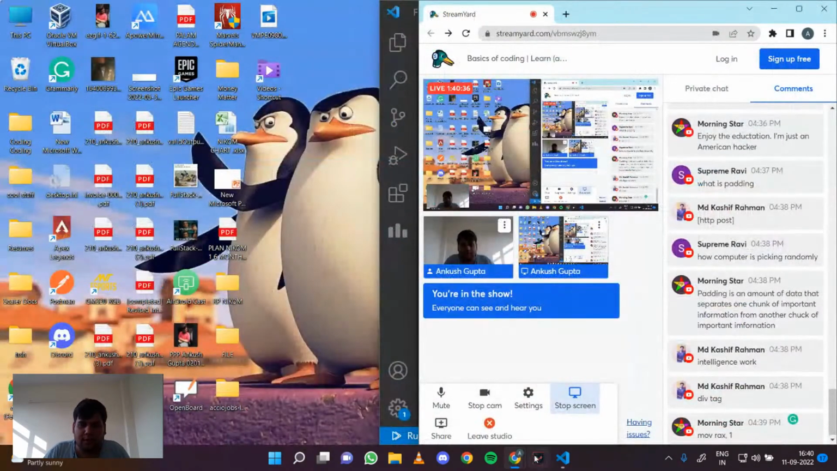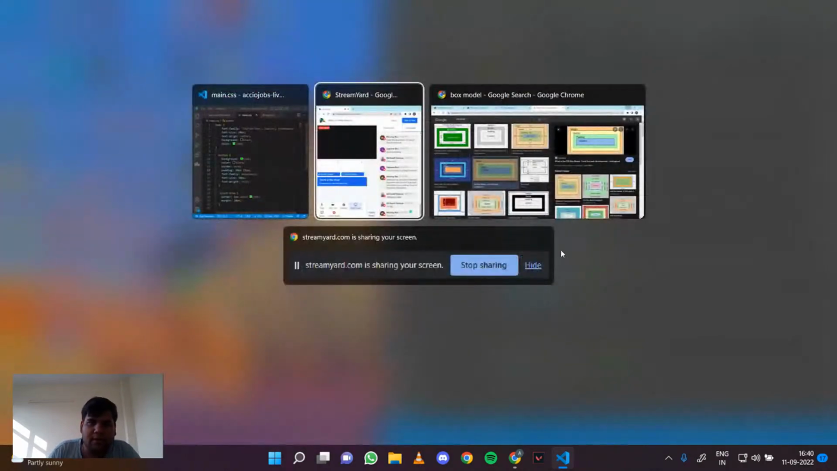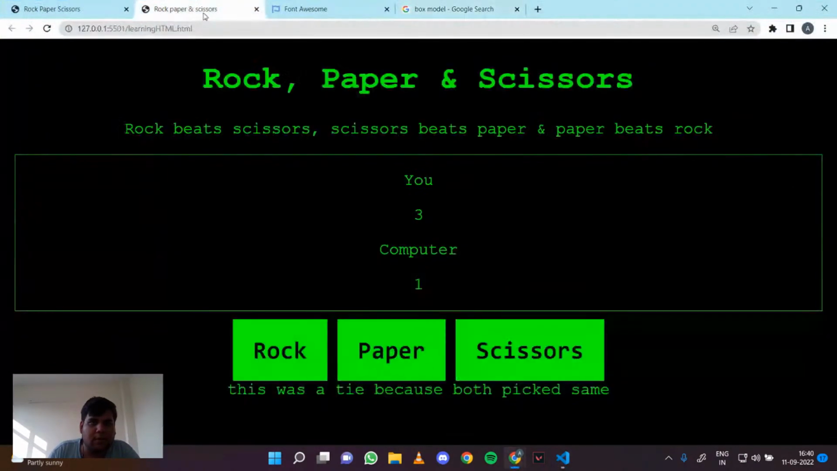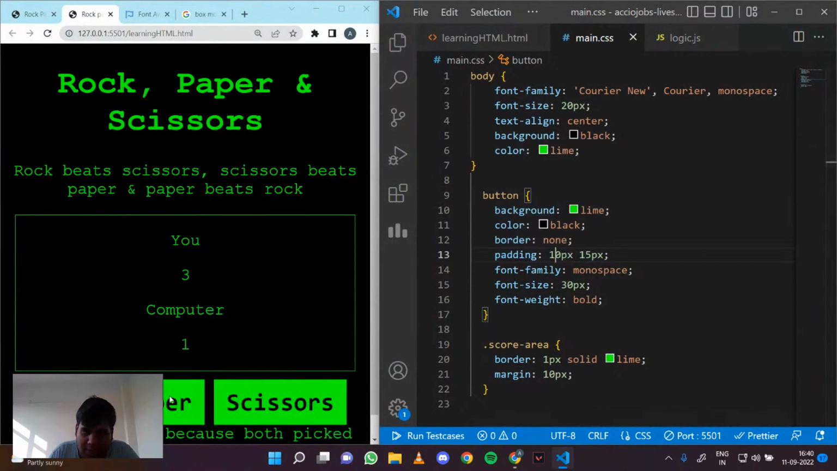So if in my code I increase the padding, you will see that the space between the box and the content will increase, right? So if I do like 20 pixels and 25 pixels, now you see that the space increased between the content and the button itself, right? And if I redo this, now you see that the space decreased. So that is what padding is.